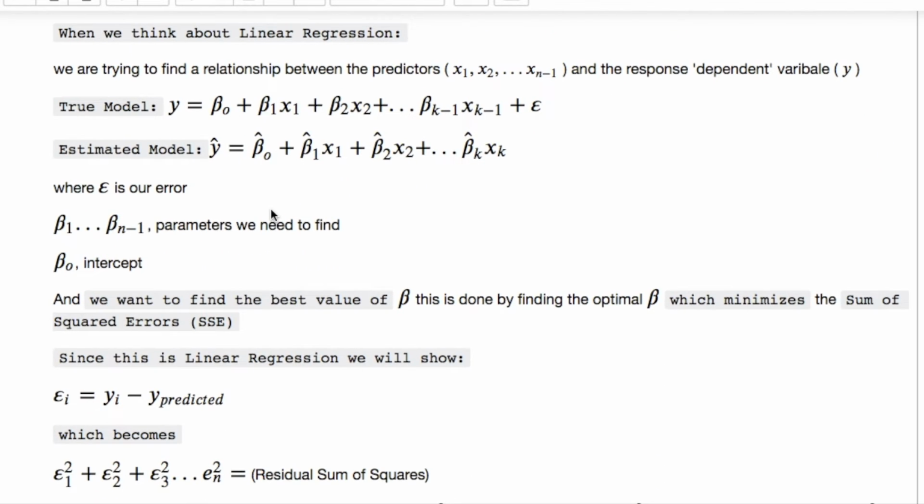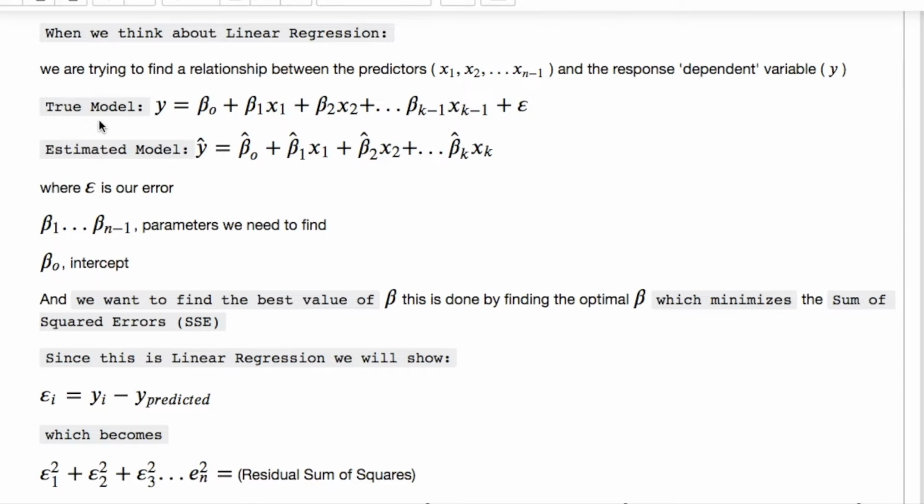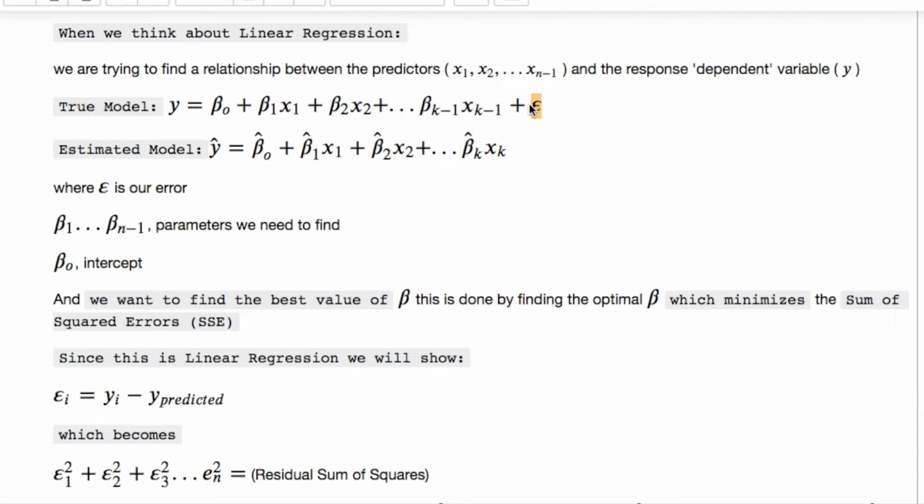We could think of linear regression like this. We have some predictors which are x1 to xn, and the response variable which is our y. We have our true model here with y equals our intercept and whatever terms that we have with our weights. Now this right here is our error term. This is going to be interesting. We'll notice this a little bit later on.